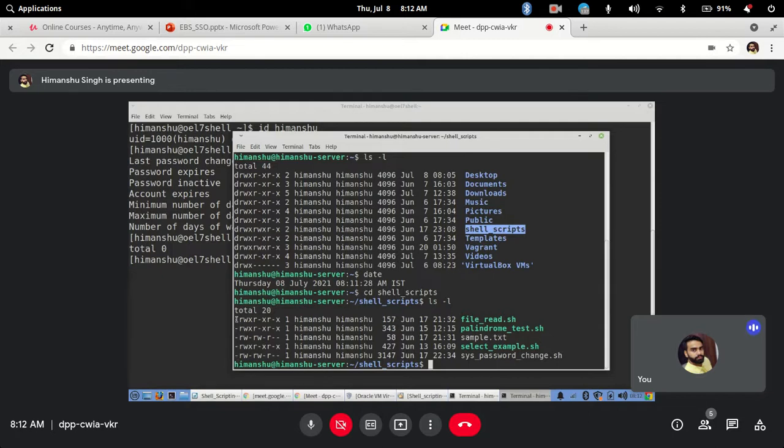What does this mean? These are not directories, these are specific files. These are the various shell scripts files in my directory. The other parameters remain the same, like the timestamp, size, owner, group owner, and the pointers.